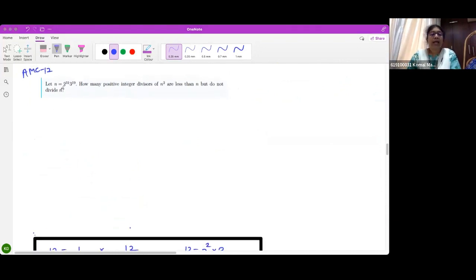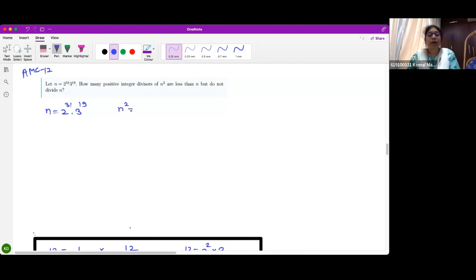Now, see, n is 2 raised to 31 into 3 raised to 9. How many positive integer divisors of n square are less than n but do not divide n?